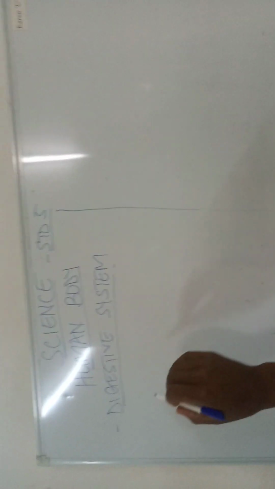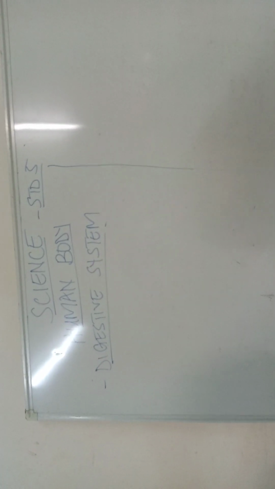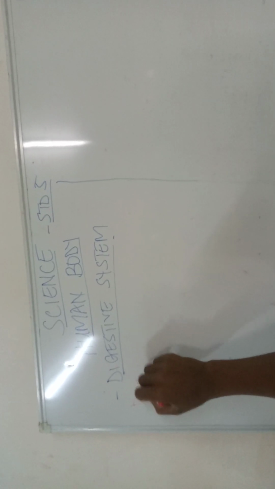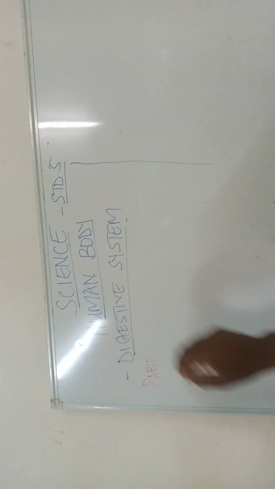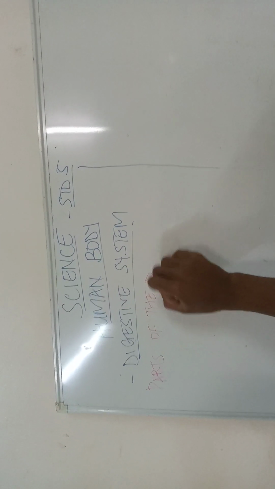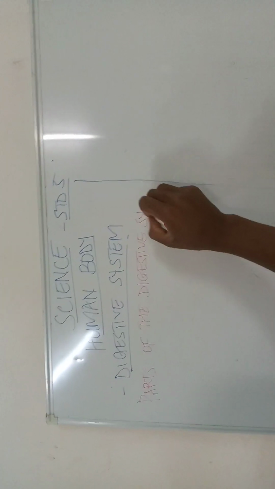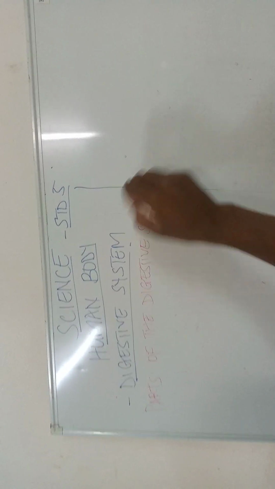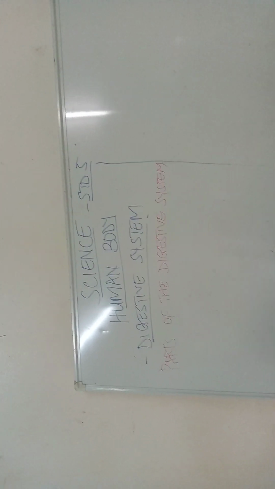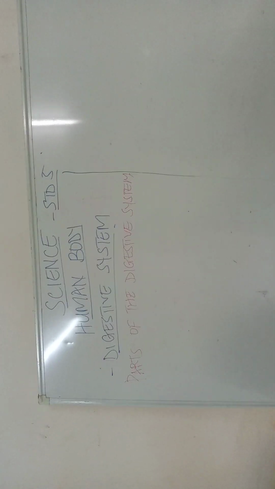Now, before we go on, we have to identify the parts that make up the digestive system. Many learners still don't understand the parts of the digestive system.